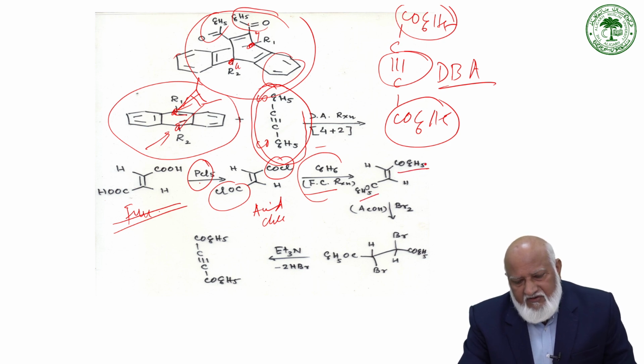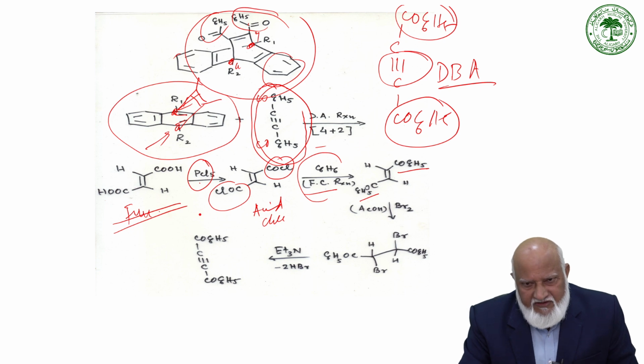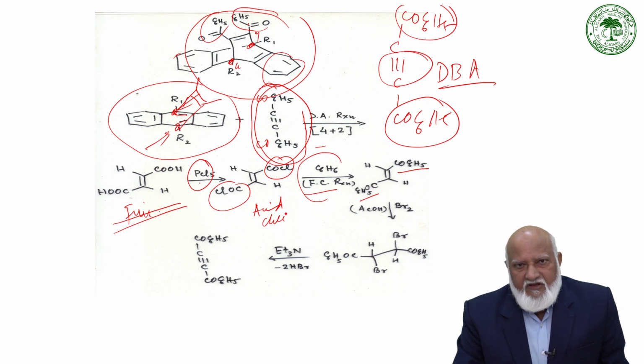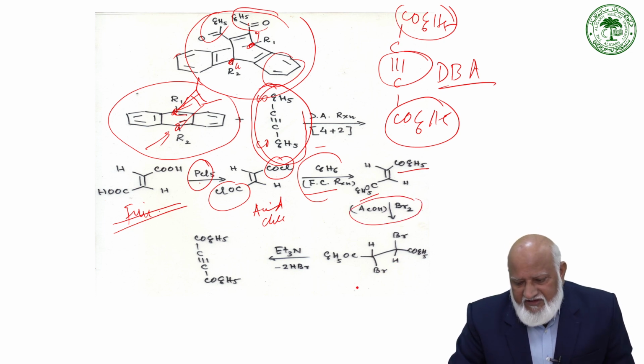Of course, it is going in an all-trans manner because it started with the trans ethylene. So fumaric acid reacts with PCl5, gives the corresponding acid chloride, reacts with benzene via Friedel-Crafts reaction to give dibenzoylethylene, and this undergoes bromination to give 1,2-dibromo-1,2-dibenzoylethane.